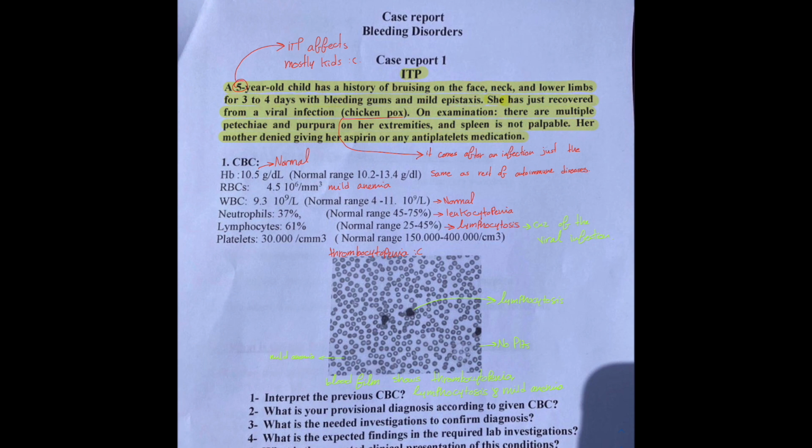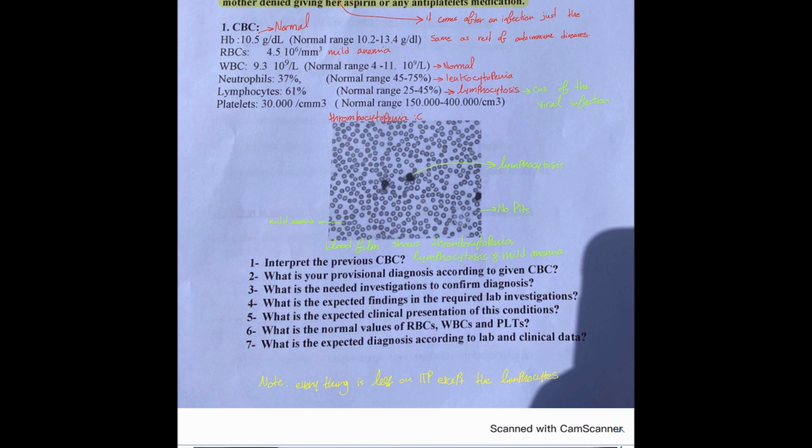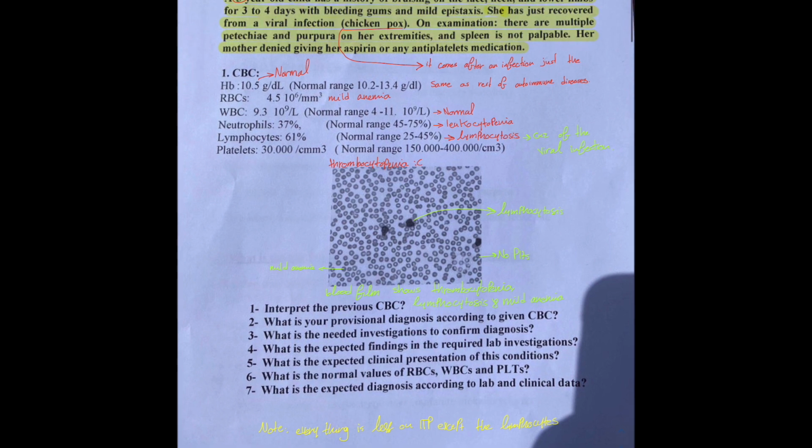With that being said, let's go to the CBC. Here's the CBC. Hemoglobin is normal, the RBCs show mild anemia, the WBC count is normal.